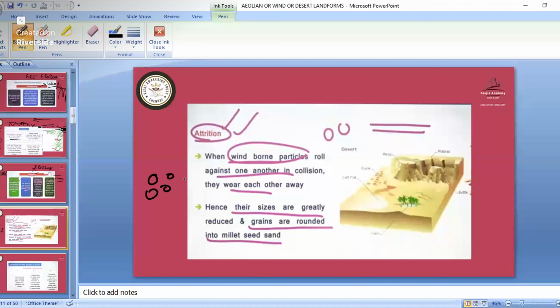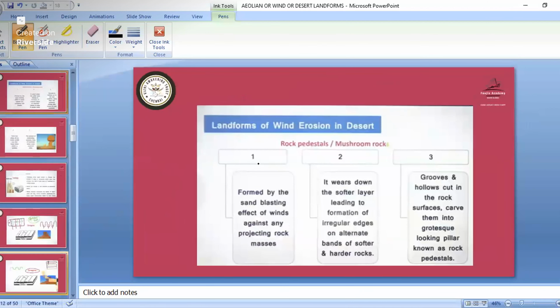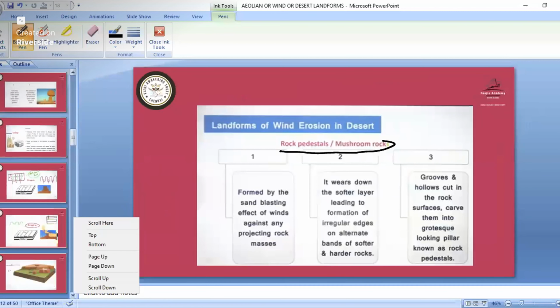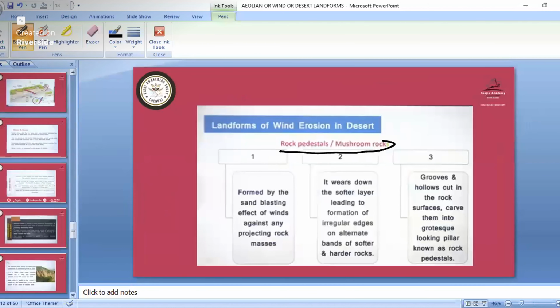So in that, if they ask what are the forces, or due to which type of forces we have the weathering or erosion in the desert, you can say due to attrition and abrasion. So weathering process we have, then abrasion. In the landforms of wind erosion in the desert, we have the rock pedestal or mushroom rocks. All those important landforms, erosion landforms and deposition landforms, we have in this part.